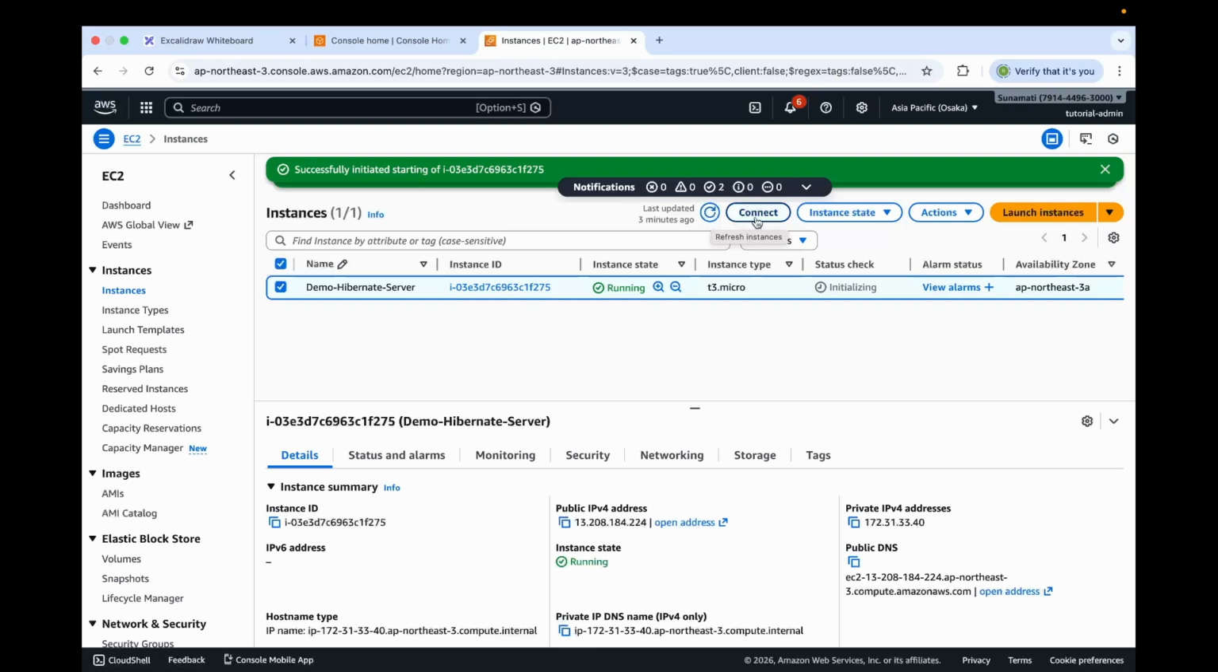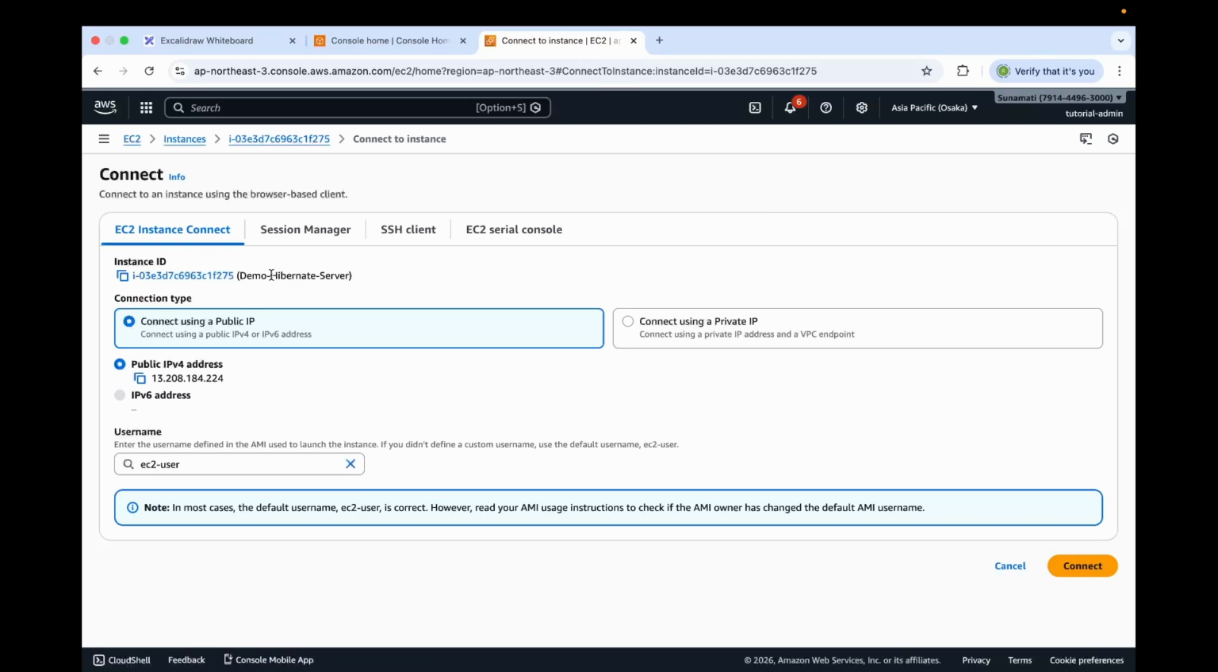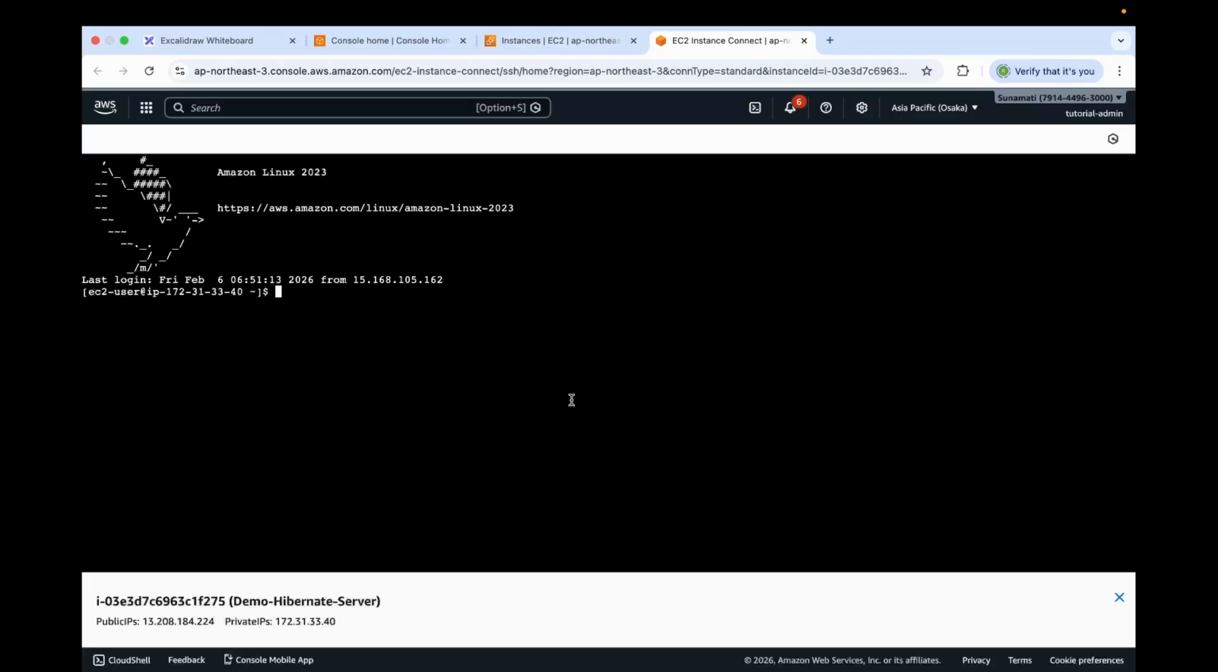So let's click Connect. Under EC2 Instance Connect, let's click Connect again. Let's open up the Redis interactive shell. In this interactive shell, let's execute a Redis command called get demo. And there it is. It shows that when the instance resumed, AWS restored that memory back into RAM. This is why EC2 Hibernate is powerful for stateful workloads.